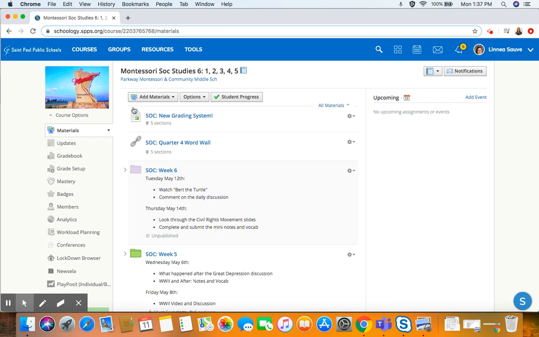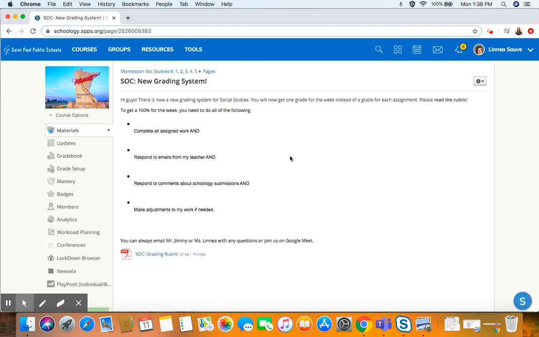Social studies and all your classes, but especially social studies, now all have new grading systems. So I want you guys to look at the new system. Let's look at it together. What's going to happen is that you will now get one grade for the week instead of a grade for each assignment. So I want you guys to look at the rubric that's attached here.